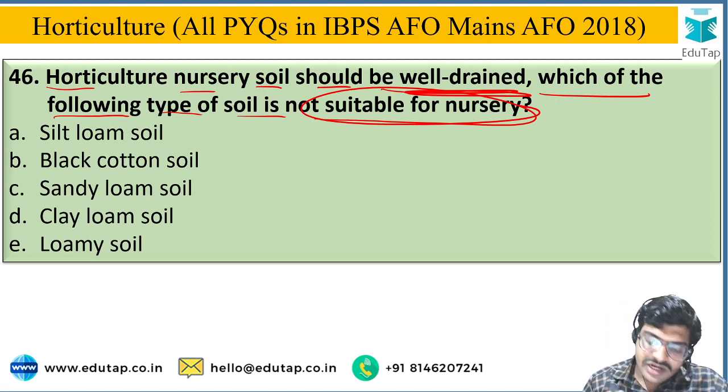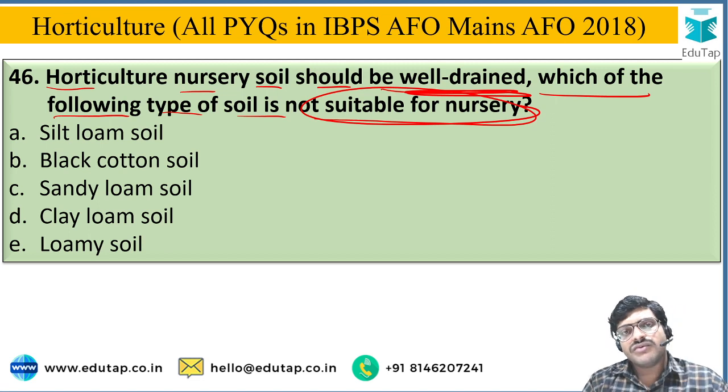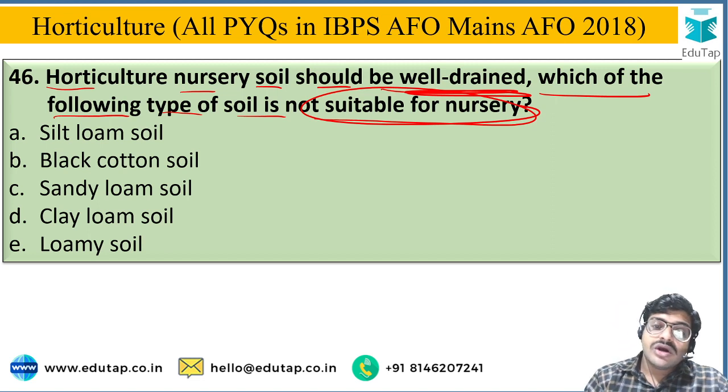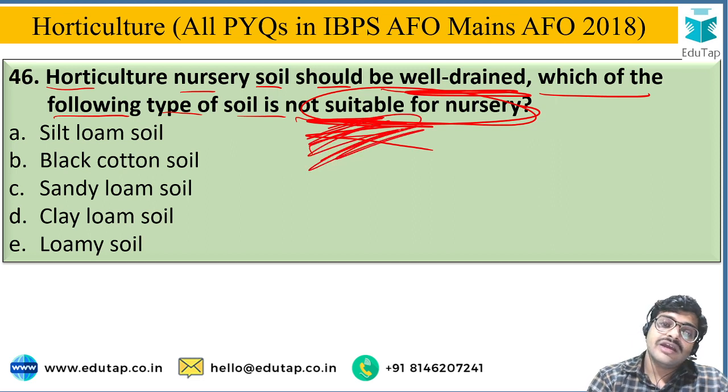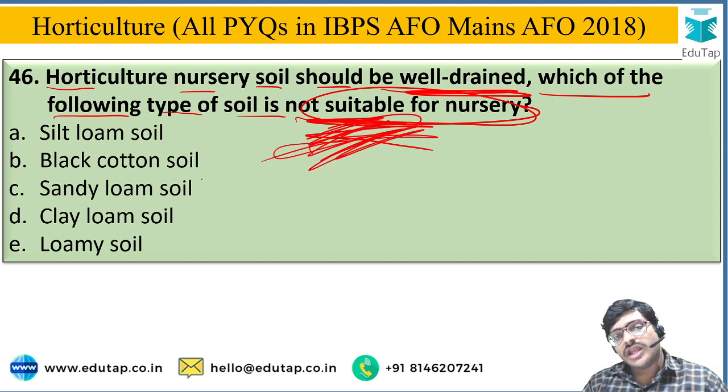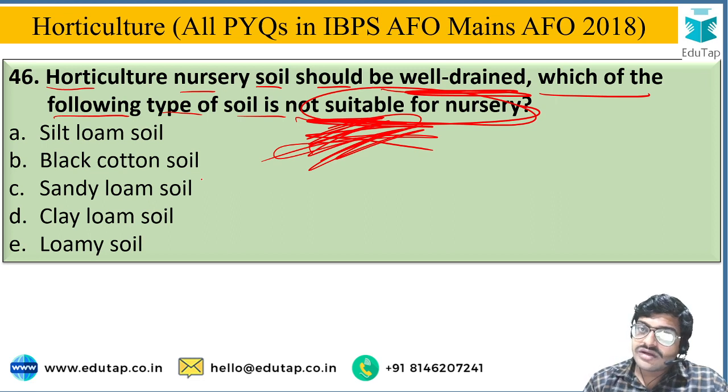That's why well drained soil is preferred for nursery cultivation. You have to identify from the given options which is not suitable for a nursery. Every time, for every question, read the question word by word very carefully. All the options you have to read very carefully, then only you can give the correct answer.